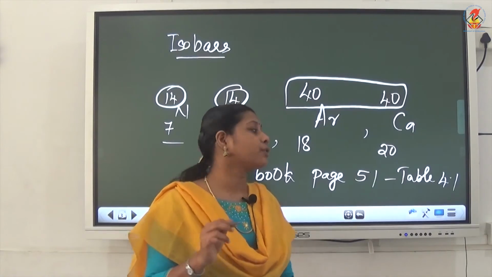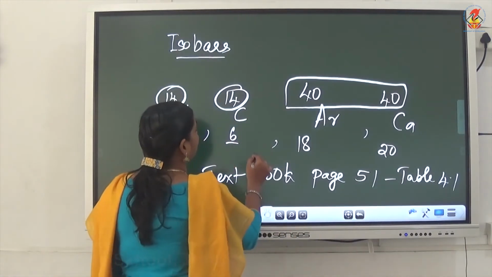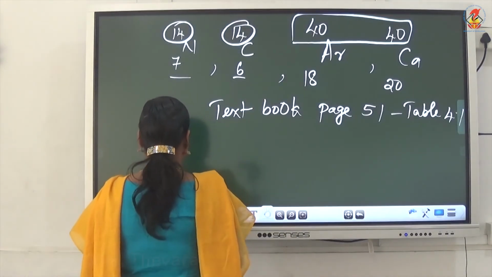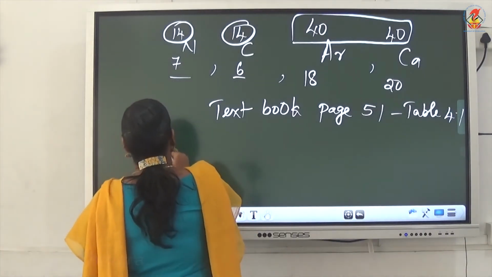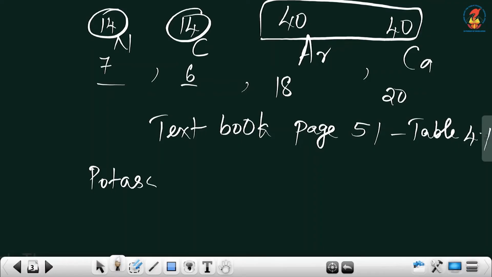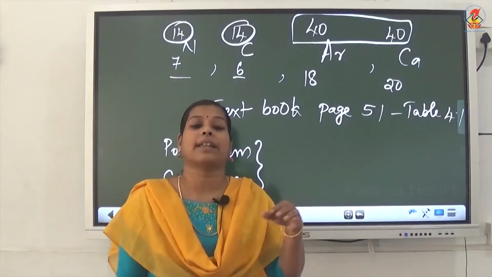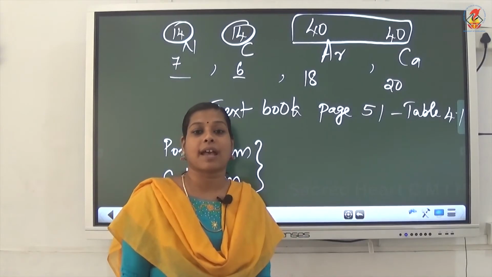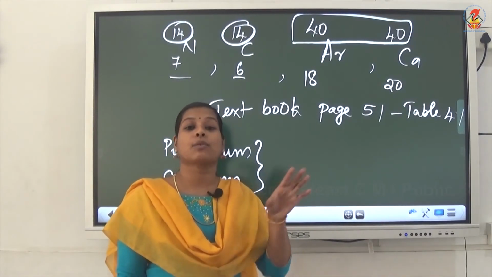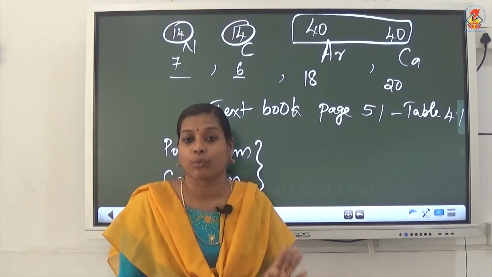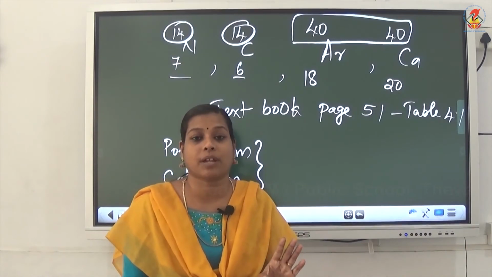And in your notebook, two more elements are included after 18: potassium and calcium. They have different electronic configurations. Normally, there is a rule for writing the electron configuration, but these two elements do not obey that rule. There is an exception for them.